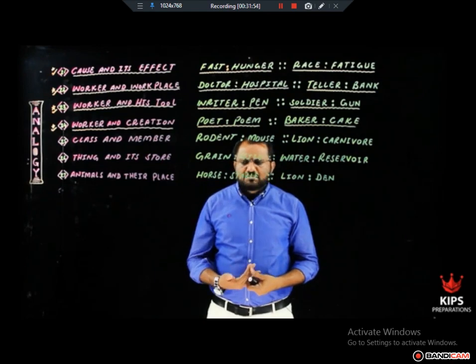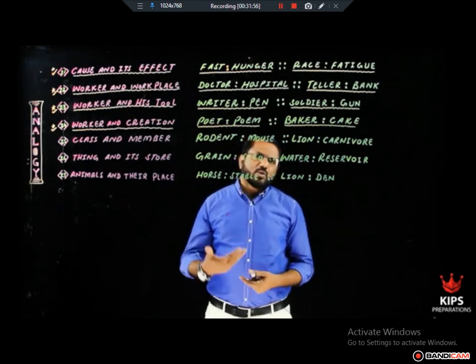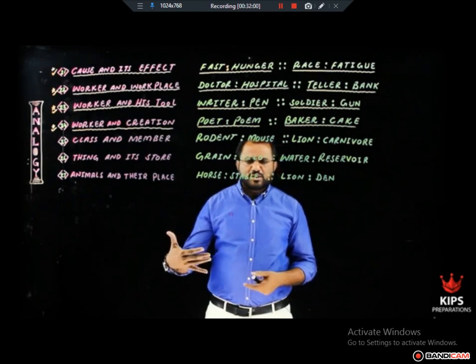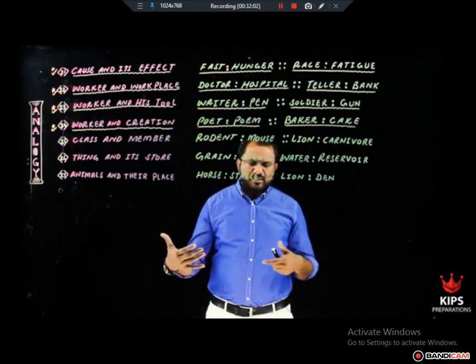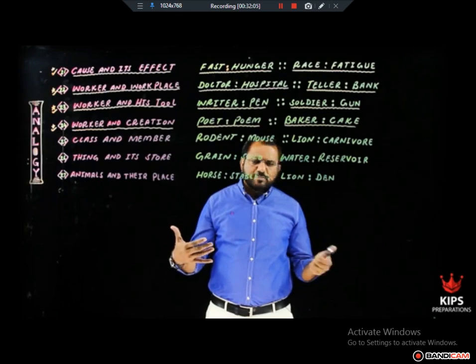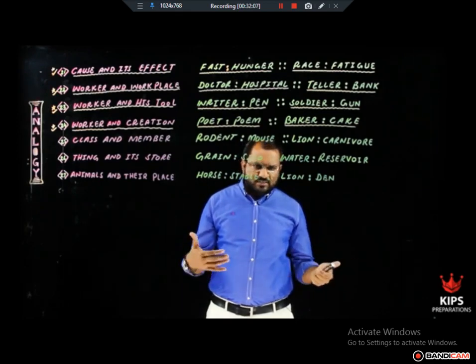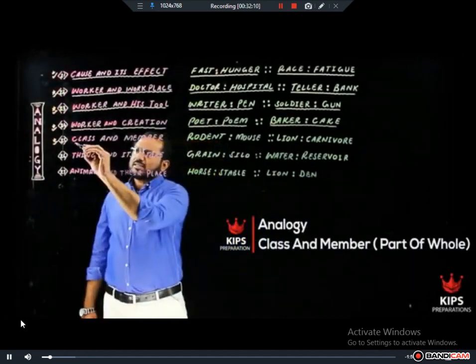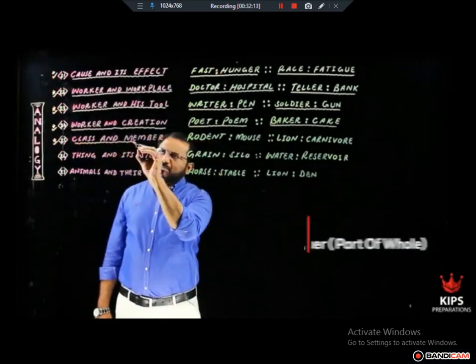In the same manner, there are many other examples in which one word will show the name of a person. For example, poet and poem, author and book, right? Mason and wall. Mason makes wall. That is all. Relationship is class and its member.